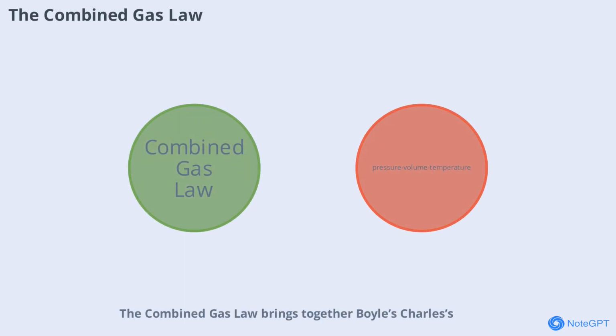Combined gas law brings together Boyle's, Charles's, and Gay-Lussac's laws into a single equation. It shows how pressure, volume, and temperature are all related when the amount of gas is constant. The equation is P times V/T equals constant.